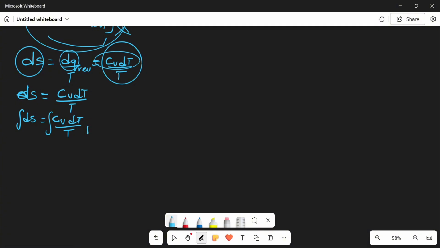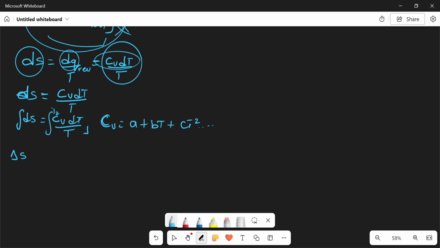That means our CV is equal to A plus BT plus CT squared, and so on and so forth. So this is going to give us the change in entropy. We have to do it.